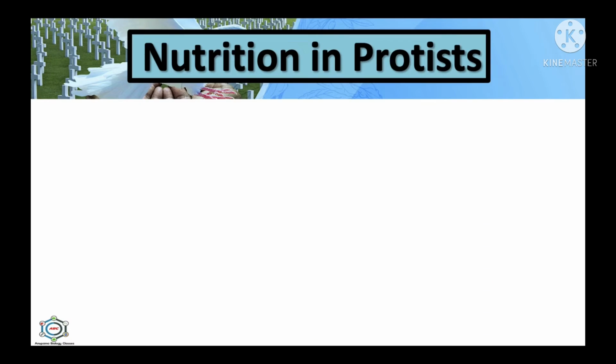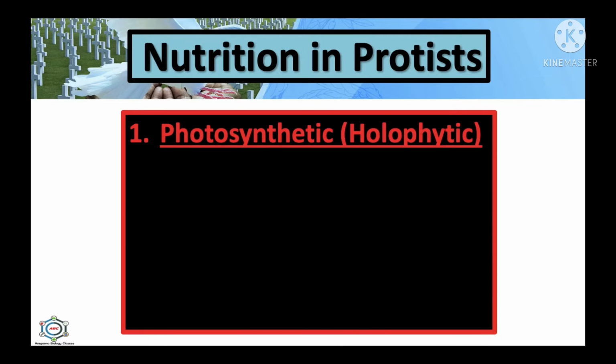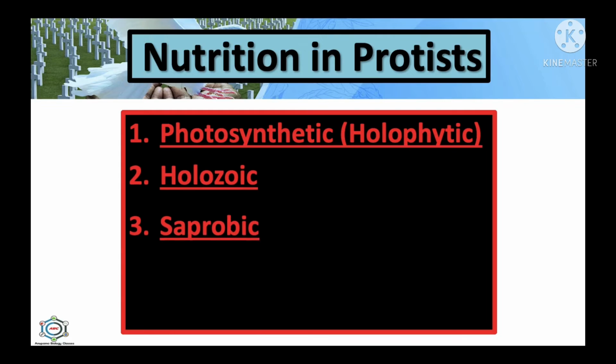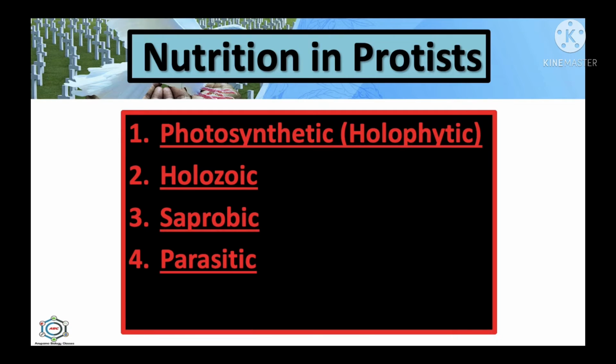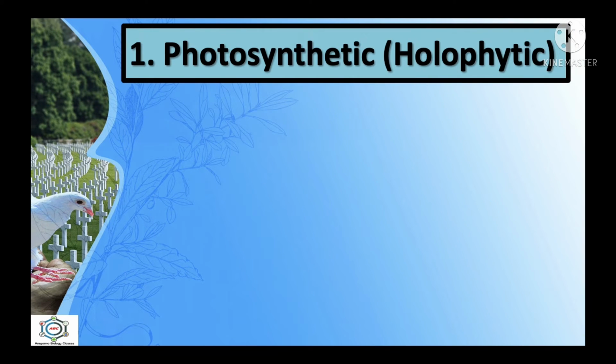Now nutrition in protists. Kingdom Protista includes diverse types of unicellular organisms which either derive their nourishment from their surrounding or prepare their own food. So the organisms perform the following modes of nutrition: photosynthetic or holophytic, holozoic, saprobic, parasitic and mixotrophic. So see here each and every part. First one, that is the photosynthetic or holophytic.